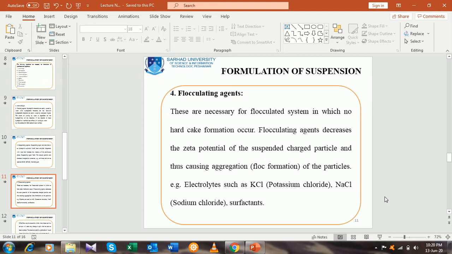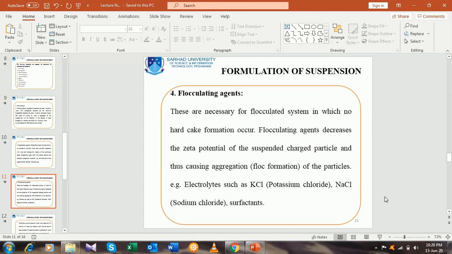Another important ingredient in the formulation of pharmaceutical suspension is termed the flocculating agent. These are necessary for flocculated suspension in which no hard cake formation occurs.